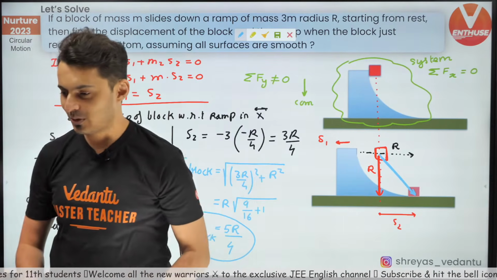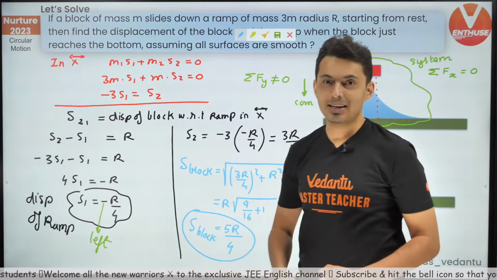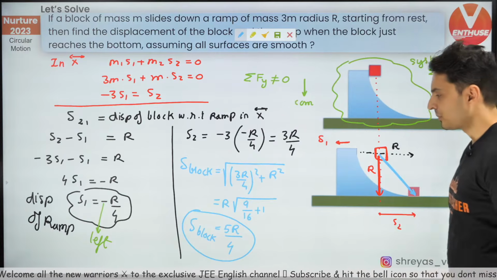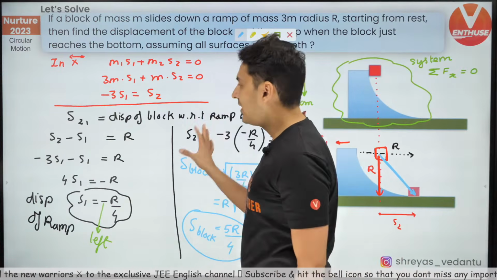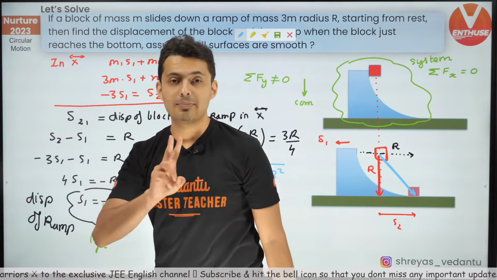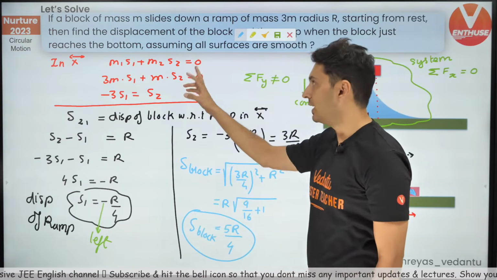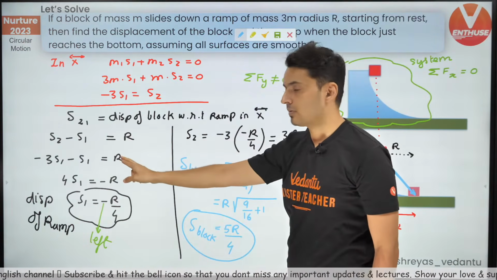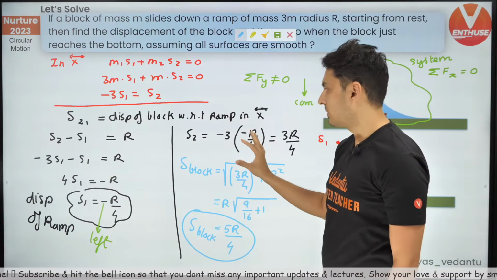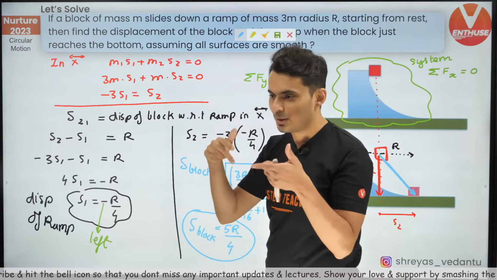Okay, glad you saw that, and that's all about parallax and relative motion. Very good. So a very interesting question based on two-dimensional motion, where you have direct application of center of mass. You also have application of relative motion, and you also have to make use of vectors because it is 2D motion.